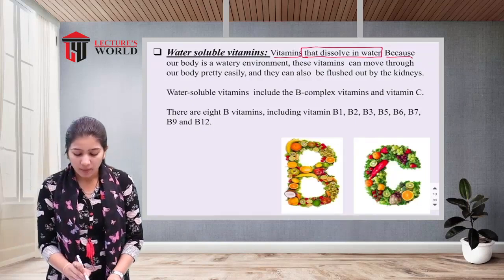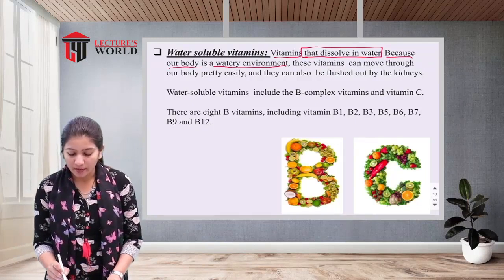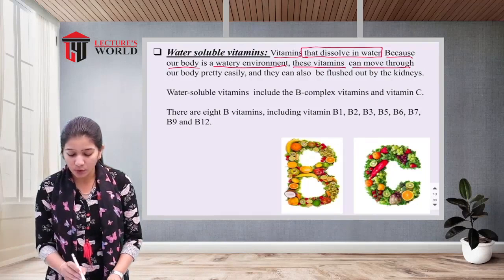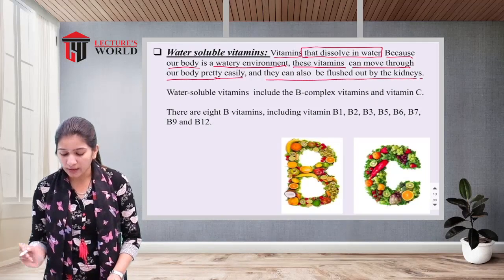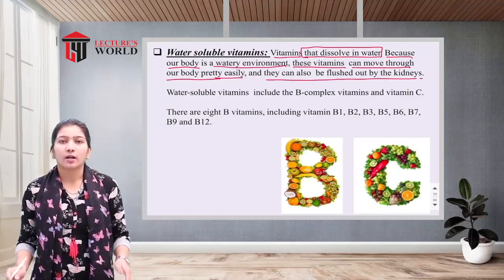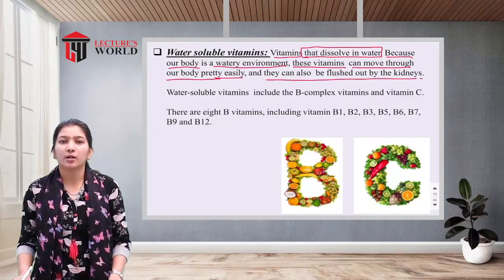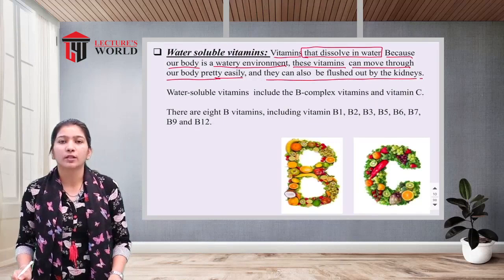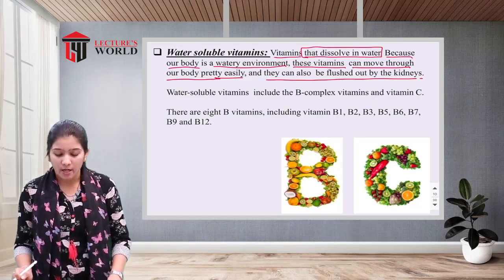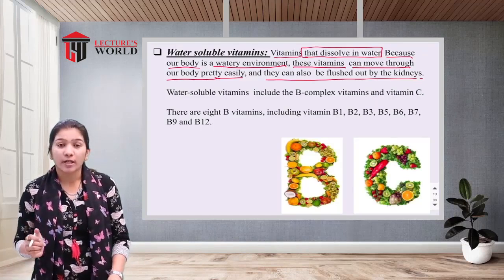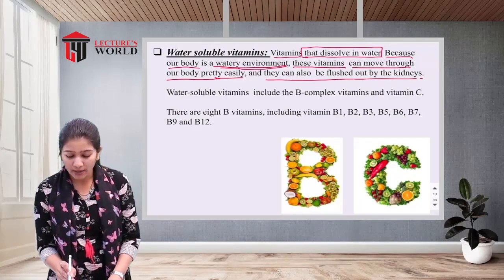Because our body is a watery environment, these vitamins can move through our body pretty easily and can also be flushed out by the kidneys. As we all know, our human body has a major portion of water. Yes, 60% of our body weight is water, so our body has a very watery environment.